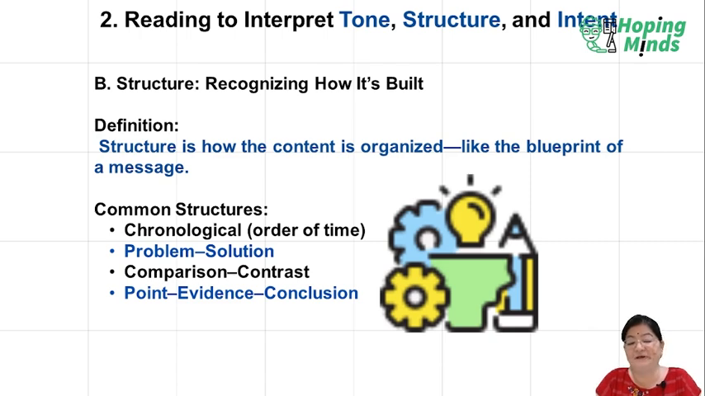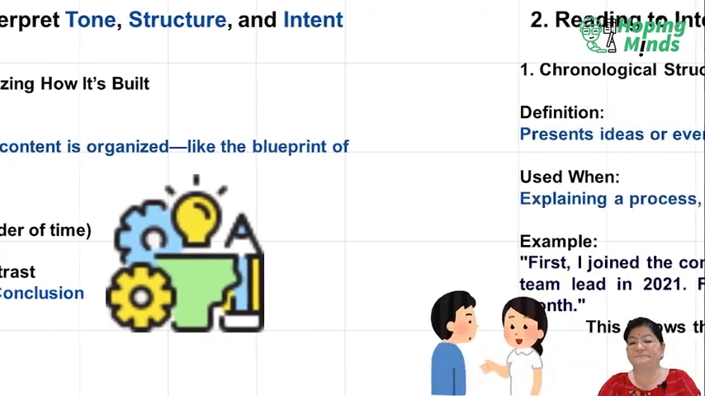Problem, there should be a solution to the problem. Comparison comes with contrast. Point, evidence, and conclusion. Talking about common structures, we have 4 common structures. The first one is chronological, which defines order of time. The second one is problem, which has a solution automatically. The third one is comparison, which comes with contrast. And the fourth one is point, evidence, and conclusion.